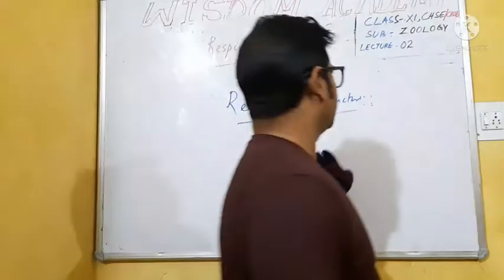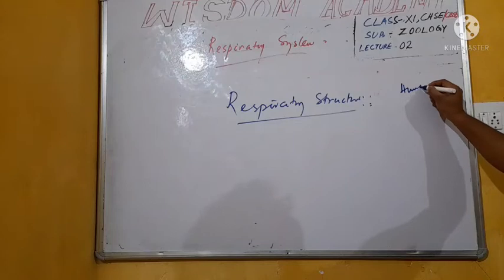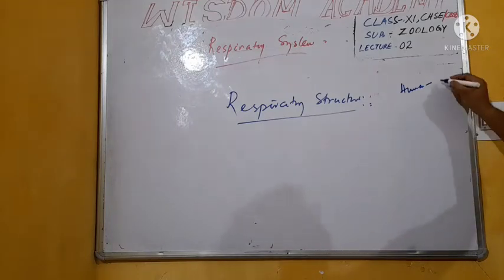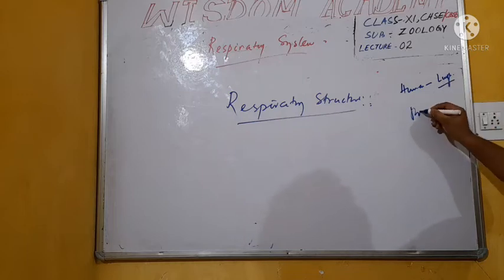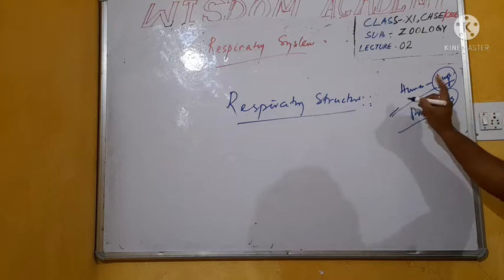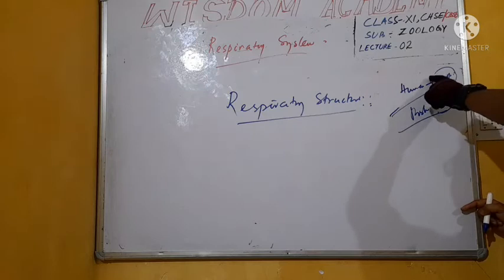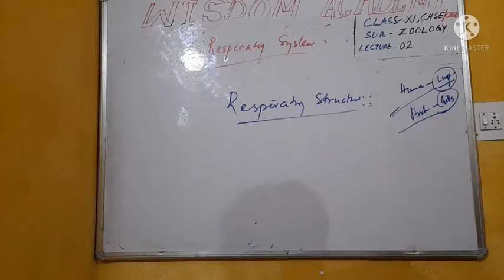Suppose human beings respirate through lungs, but fishes have gills. Why? This difference is due to where they take oxygen from.